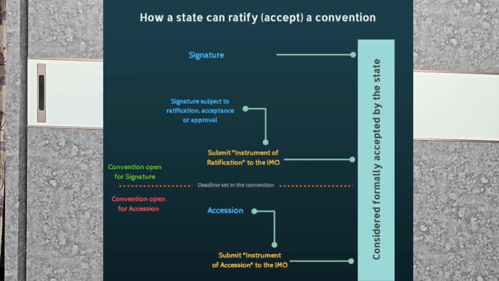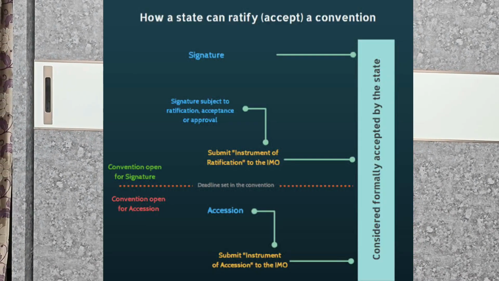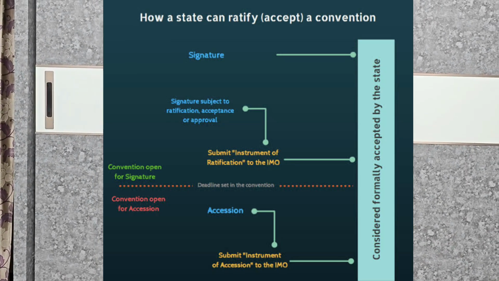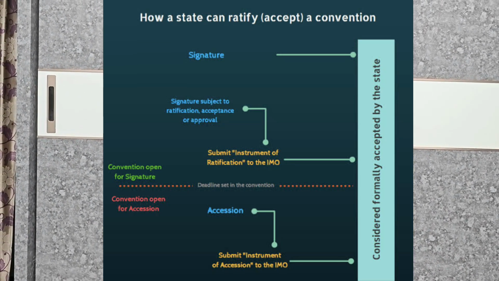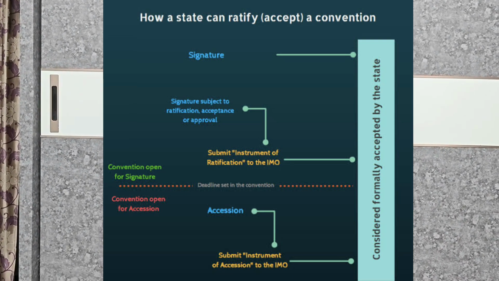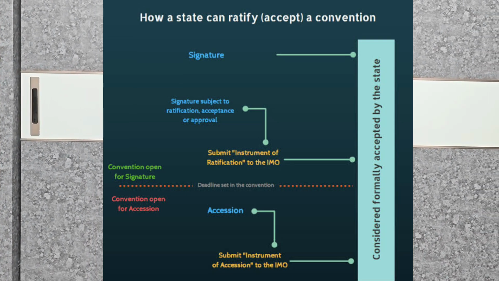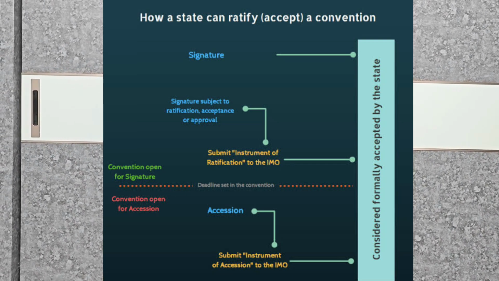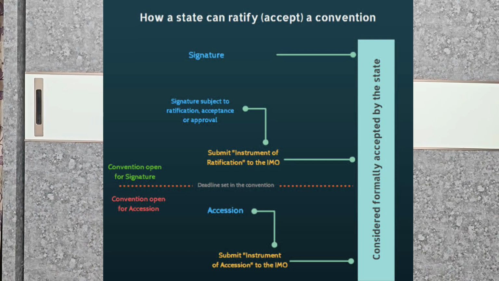After the convention comes into force, there are also several nations which have not ratified this convention, but at a later stage they might be interested in ratifying it, or implementing the convention in their national law. That is done by accession.